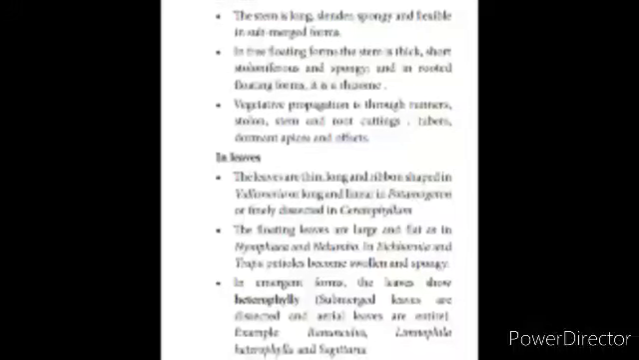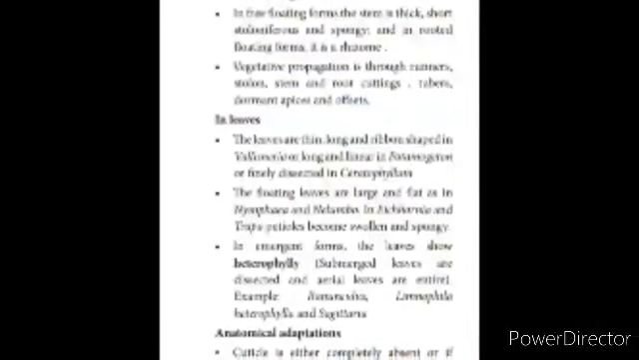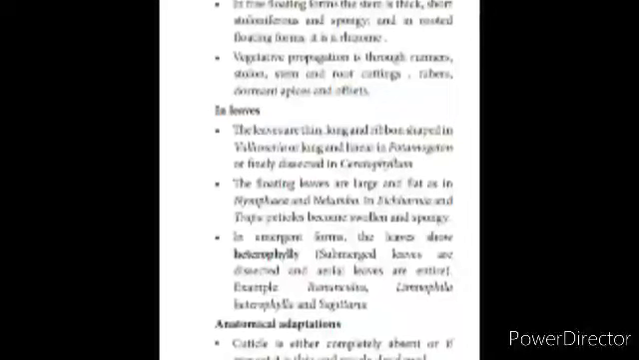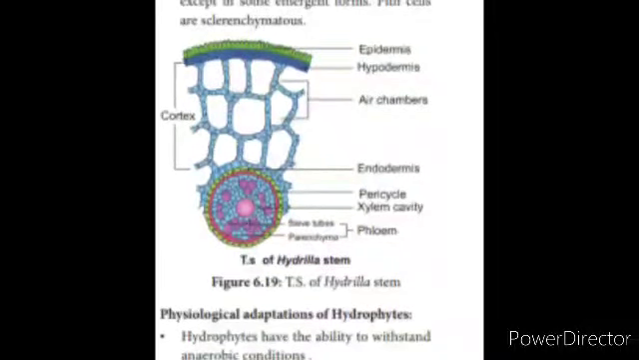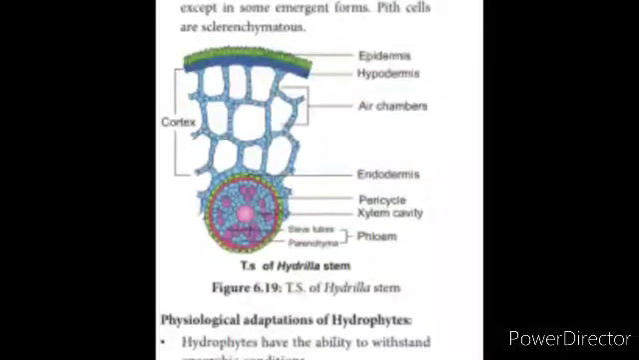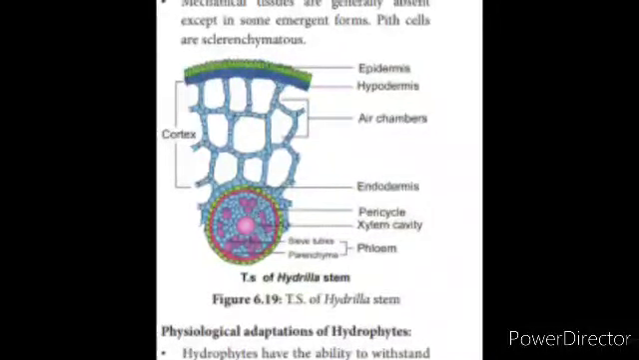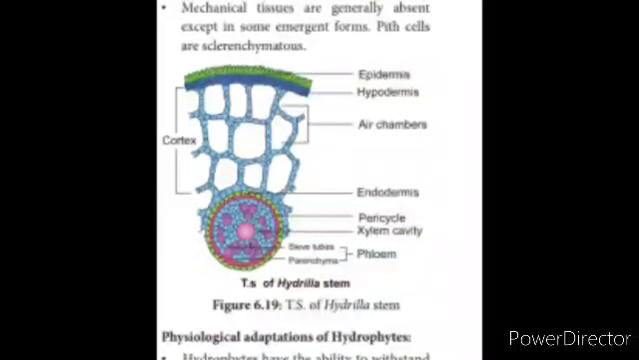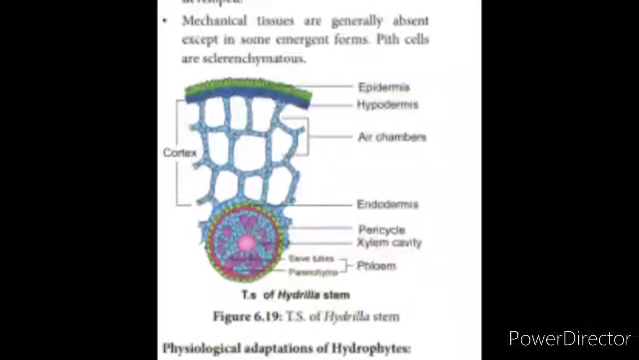Now we see the anatomical adaptations of hydrophytes. Cuticle is either completely absent or it is present as thin or poorly developed. Single layer of epidermis is present. It is the green layer which is present on the top. Cortex, the middle layer, is well developed with aerenchyma cells with a lot of air spaces. Vascular tissues are poorly developed in emergent forms.